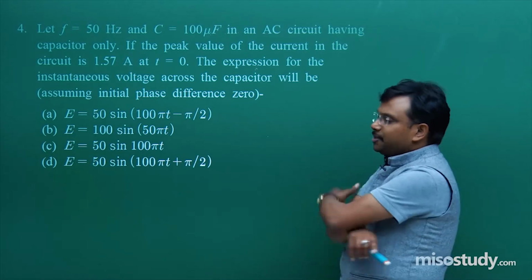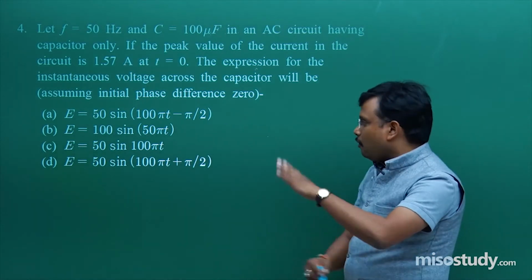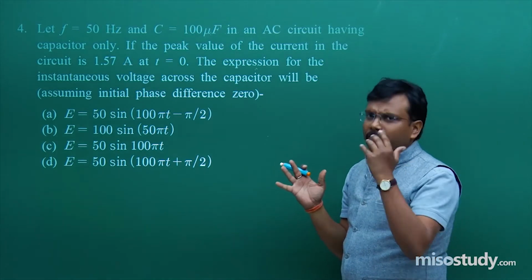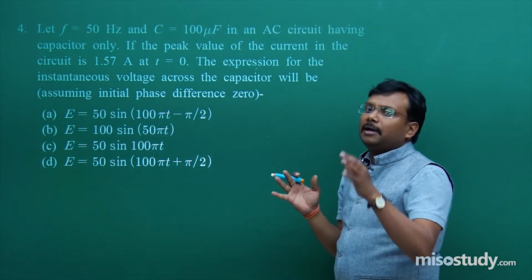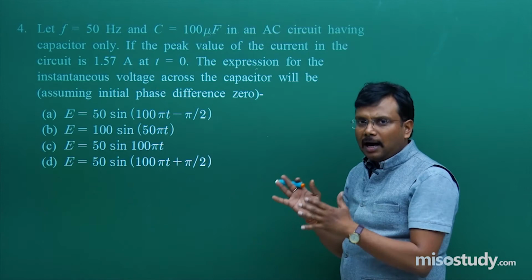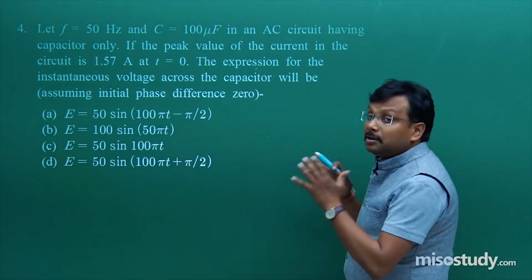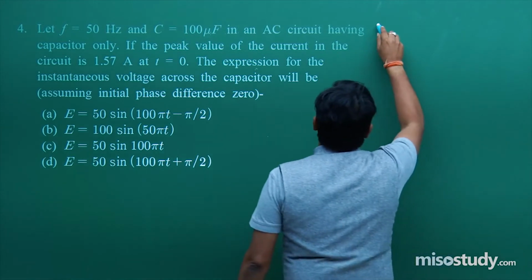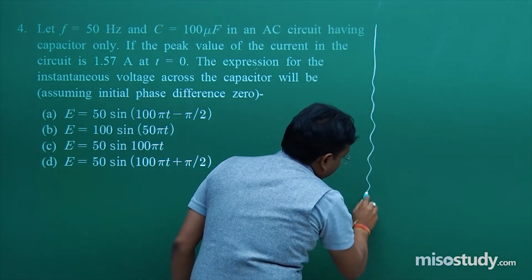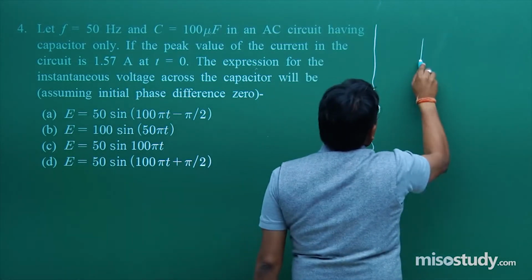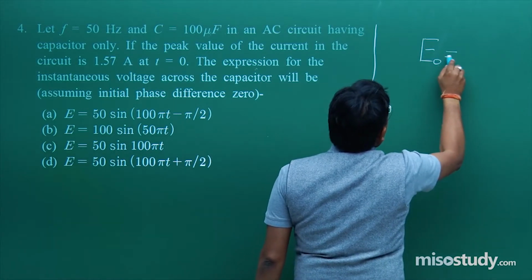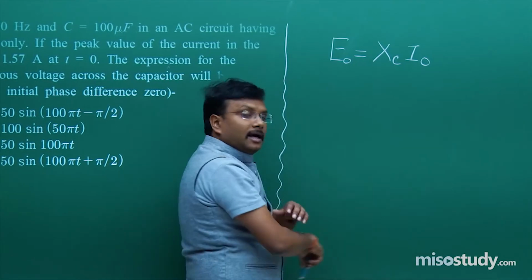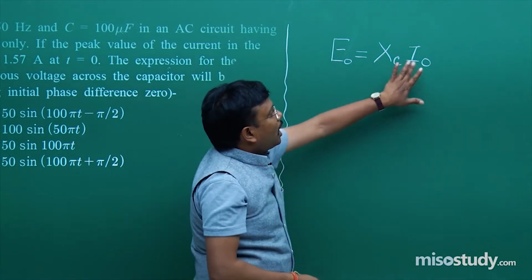Fine. Question is simple and we have to use the formula based upon V is equal to IR type of result. Obviously not V and R, I will use something else, but the shape of the equation is going to be like that only. E naught is equal to XC I naught. Why am I writing like this? V is equal to IR.